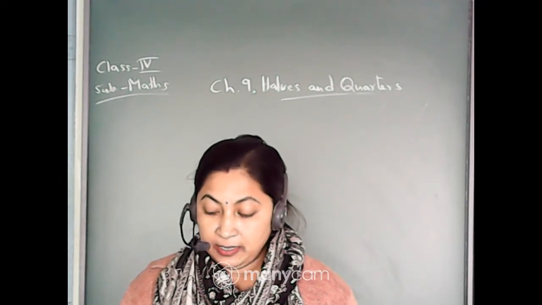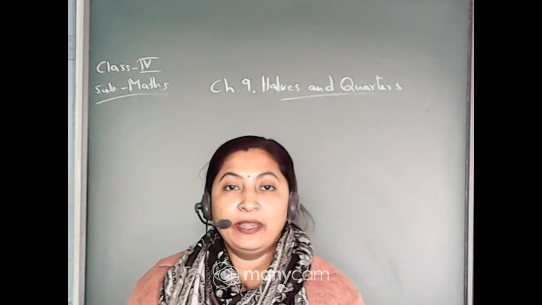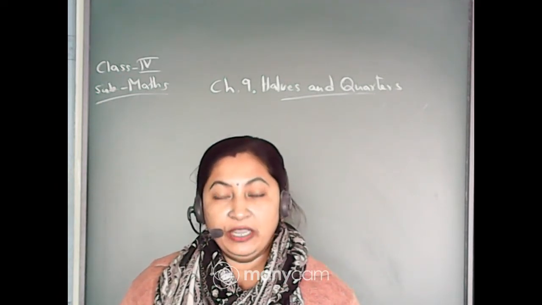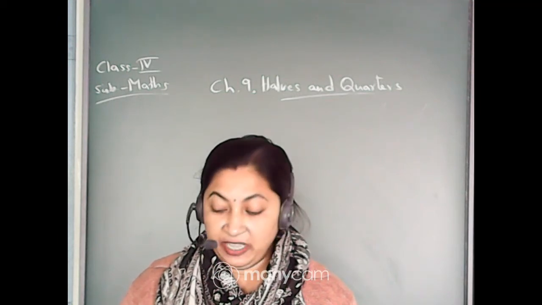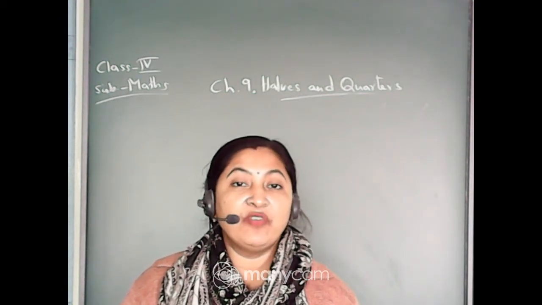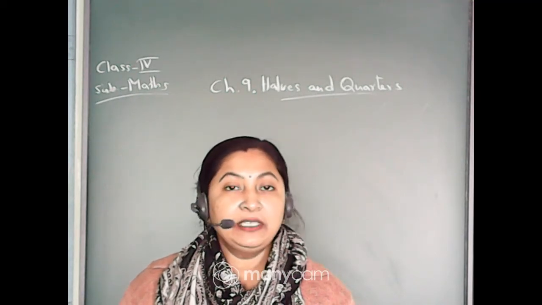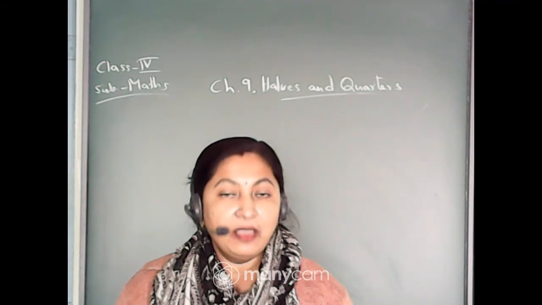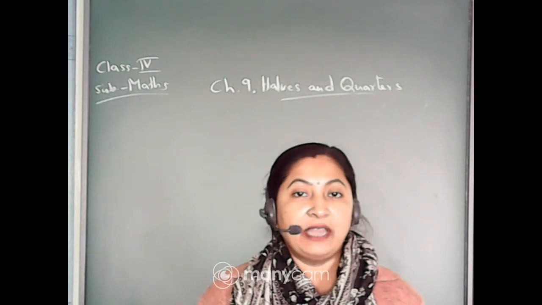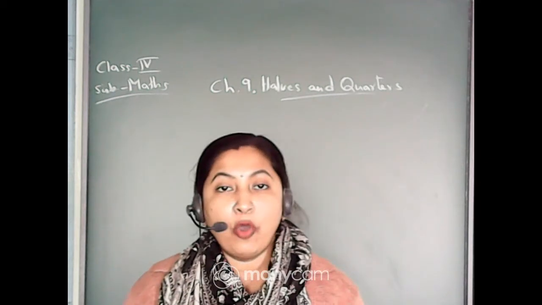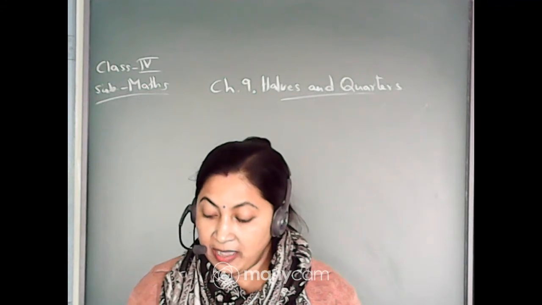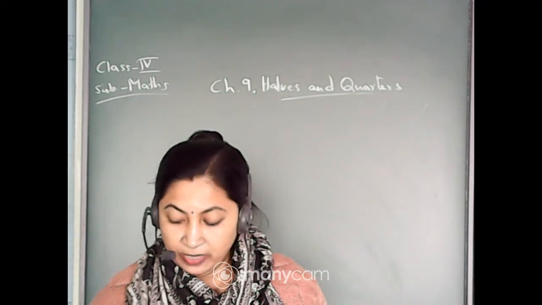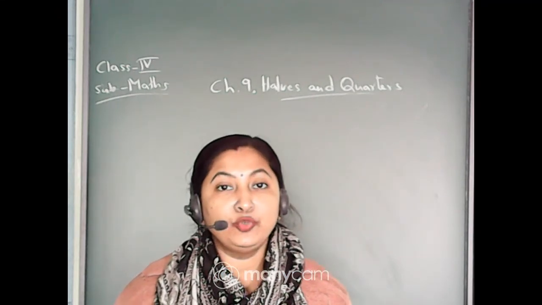Next there was a chocolate bar, and in that chocolate bar there were 6 pieces. These 6 pieces were equally divided among two friends. That means 3 pieces went to one friend, and the other also got 3 pieces out of the 6 pieces. That means half the pieces went to one friend, Reena, and the other half went to the other friend, Rani. So this was the division of chocolates into two equal parts.